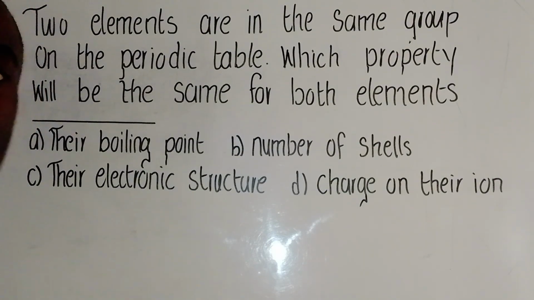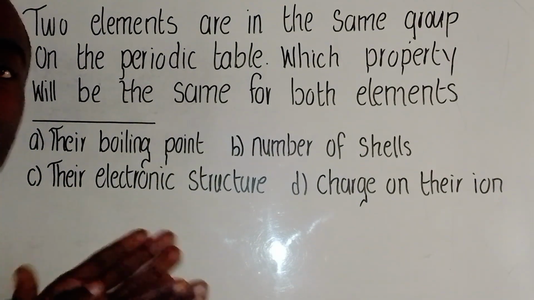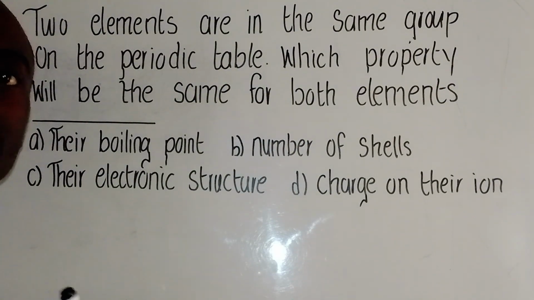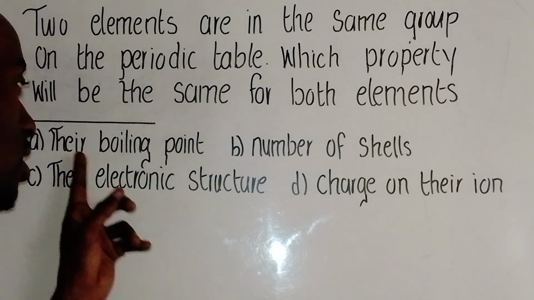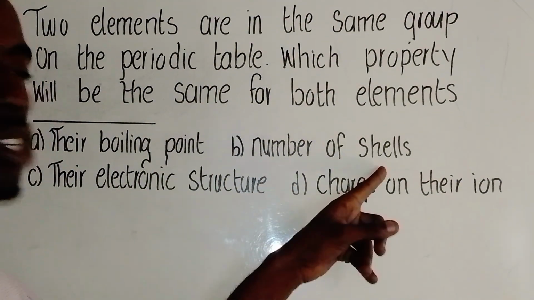As you can see, if they are found in the same group, for example sodium and potassium, they cannot have the same boiling point because of the difference in the proton number. So this one, no. Now how about the number of shells?